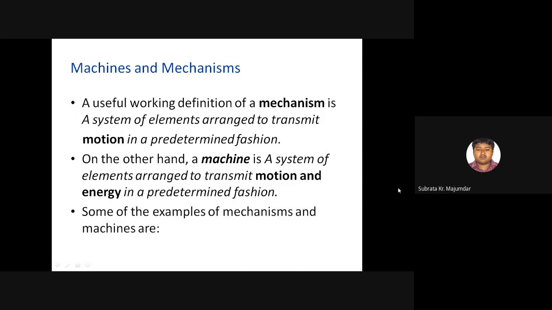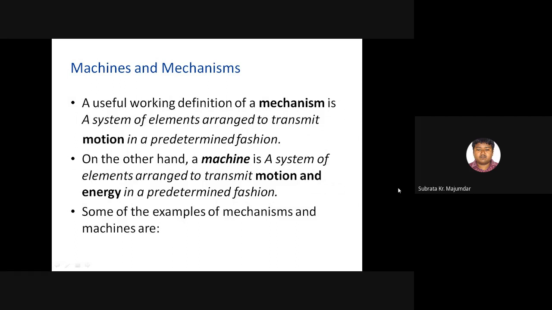That's why we design a mechanism known as the quick return mechanism. In the quick return mechanism, the return stroke takes much less time as compared to the cutting stroke, because material can be removed only in the cutting stroke. In the return condition, material cannot be removed.